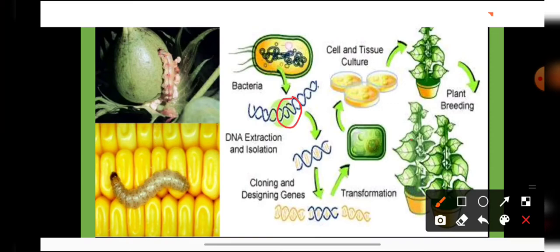Now these cotton plants have started making this toxin in their leaves. So whenever insects feed on the leaves, the toxin enters the body of the insects, and it gets activated within the alkaline pH of the body, and in this way it is killing the insect pest and controlling the insect pest population. So students, this was all in detail about the Bt cotton.